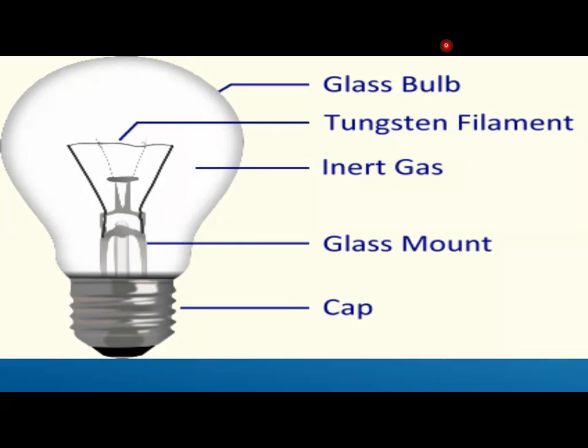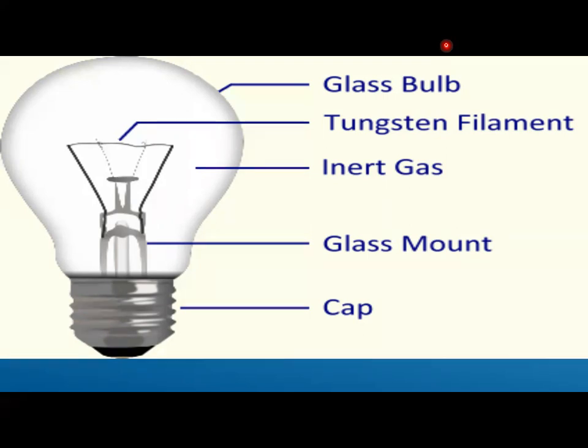Basically, a bulb will glow with the help of electrical energy, right? Yes, it requires electricity, but we are reading it under the heading of heating effect of an electric current. So what does it mean? If you want to glow your bulb, obviously you will require electricity. We could simply learn it in a separate topic of electricity, but here we are discussing it under the heading of heating effect.